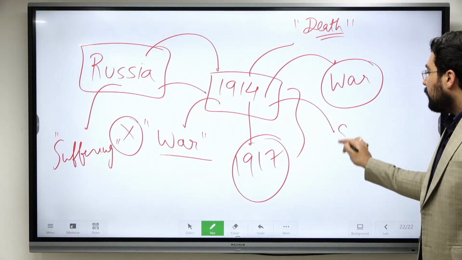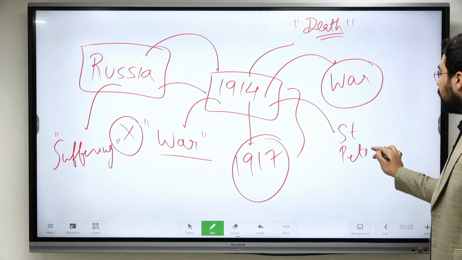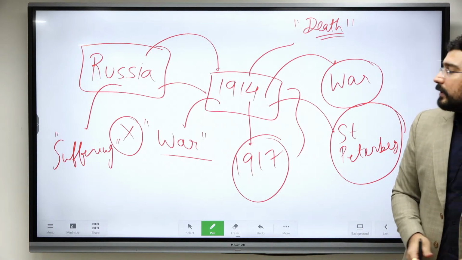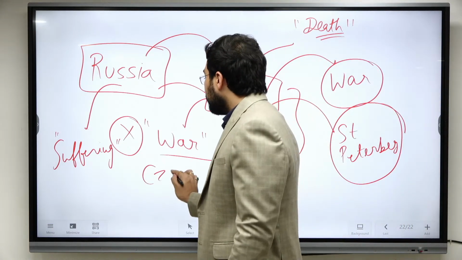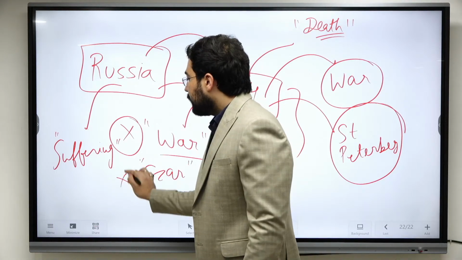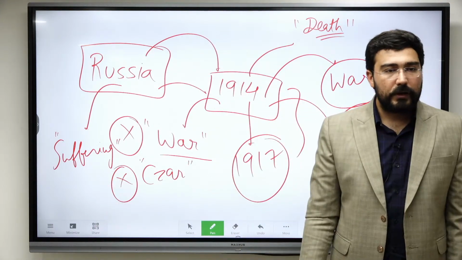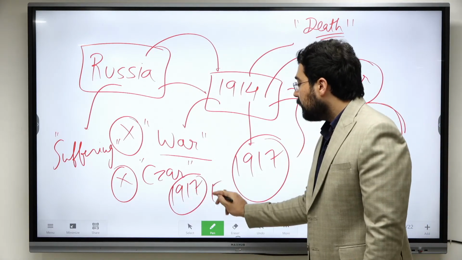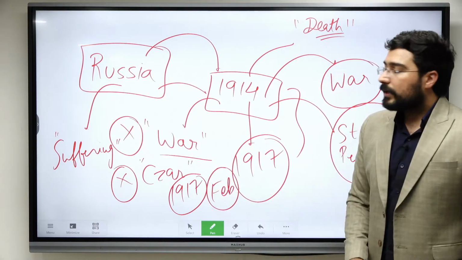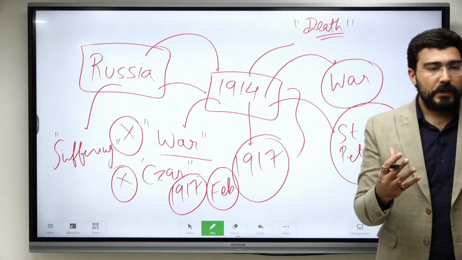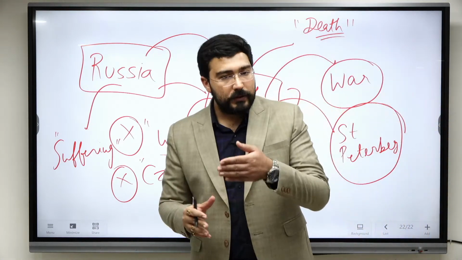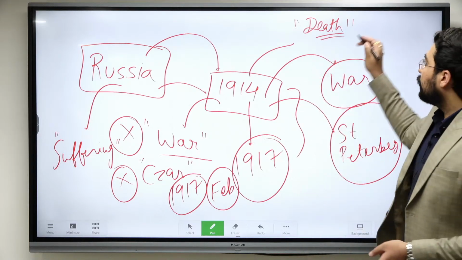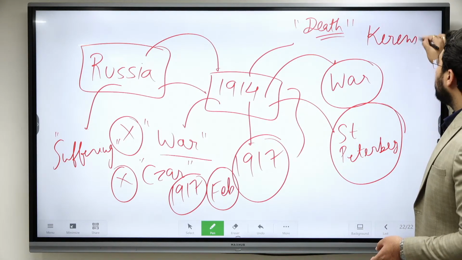This was the time when bread riots happened in St. Petersburg. Once the fighting was done, the Tsar was deposed, removed by the beginning of 1917, and this happens in February. The Russian Revolution is a set of two revolutions. The first revolution was the sending off of the Tsar. It led to the creation of a constitutional government, under the leadership of Kerensky.